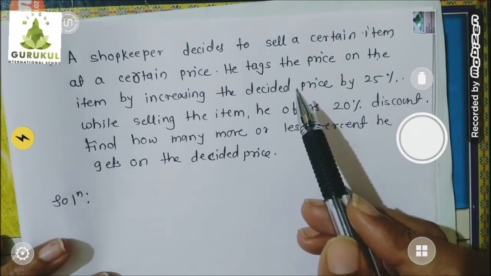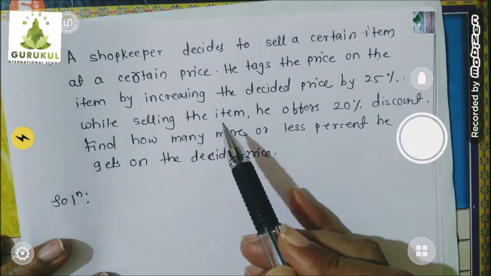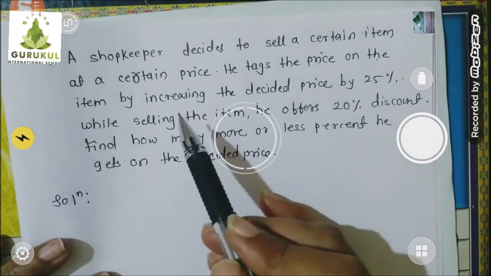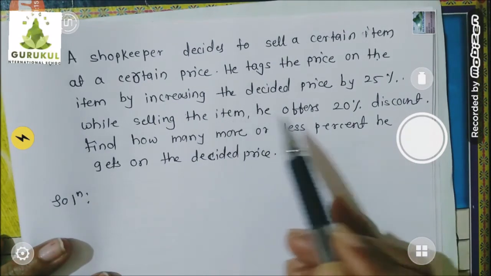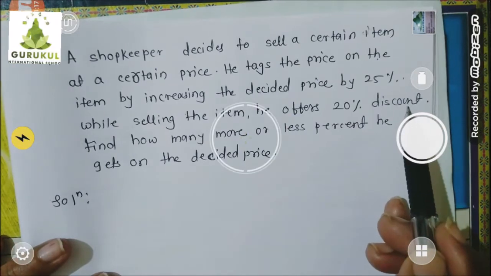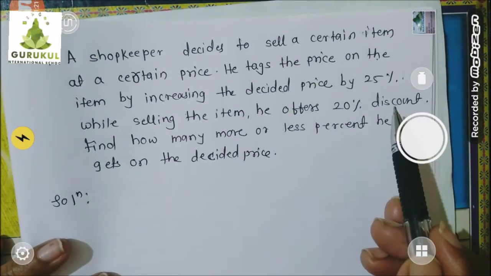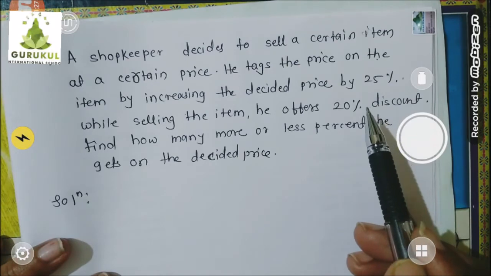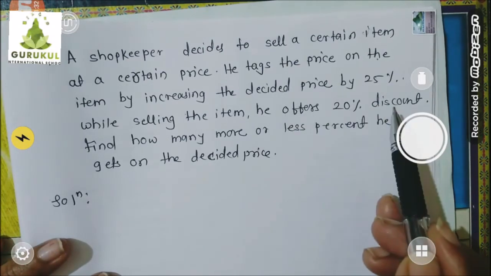And then very smartly, what he is going to do, he is going to sell that product, which is already increased by 25%. But while selling, what he is going to tell the customers, that I am going to give you 20% discount, so that customer will be happy. Okay, printed price is this much and I am getting 20% discount, so I am in profit. Okay, and in that way he is going to sell that thing by giving 20% discount.